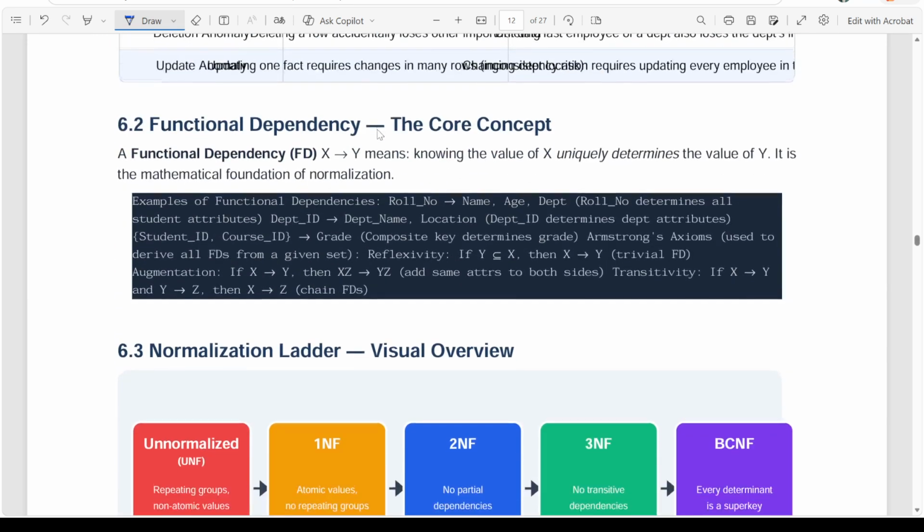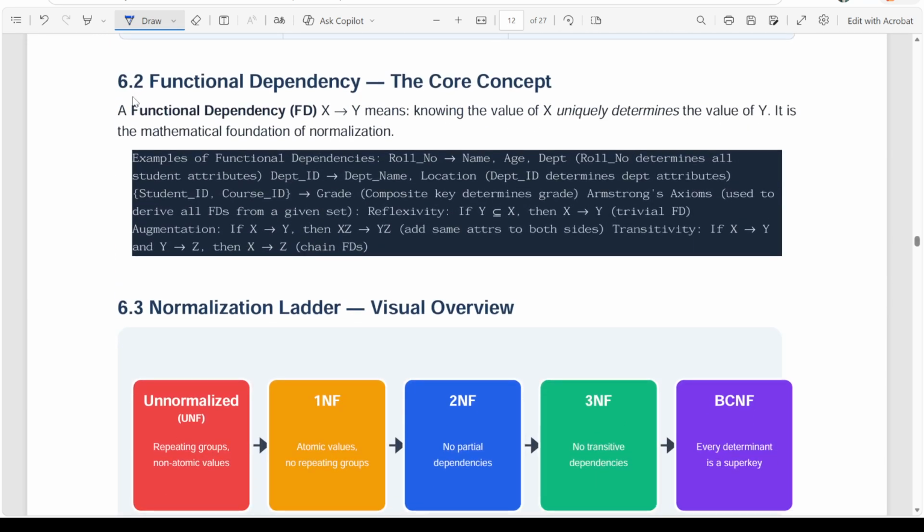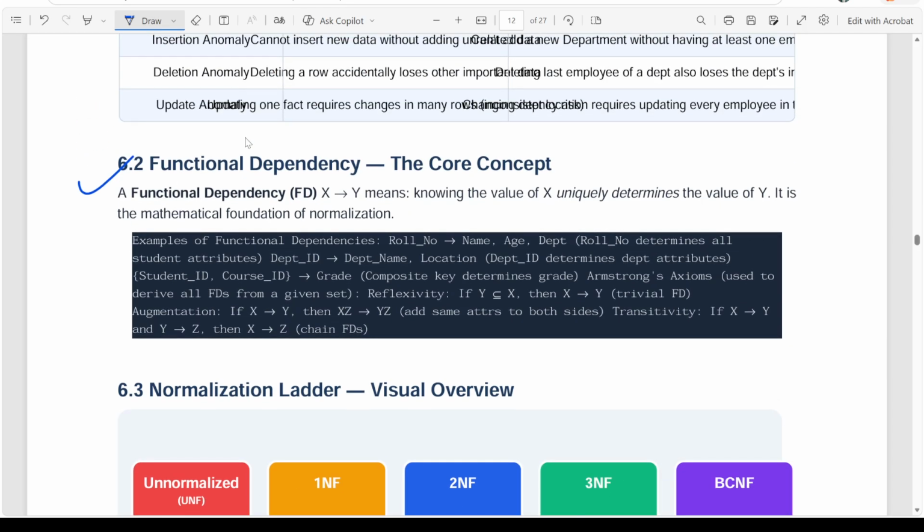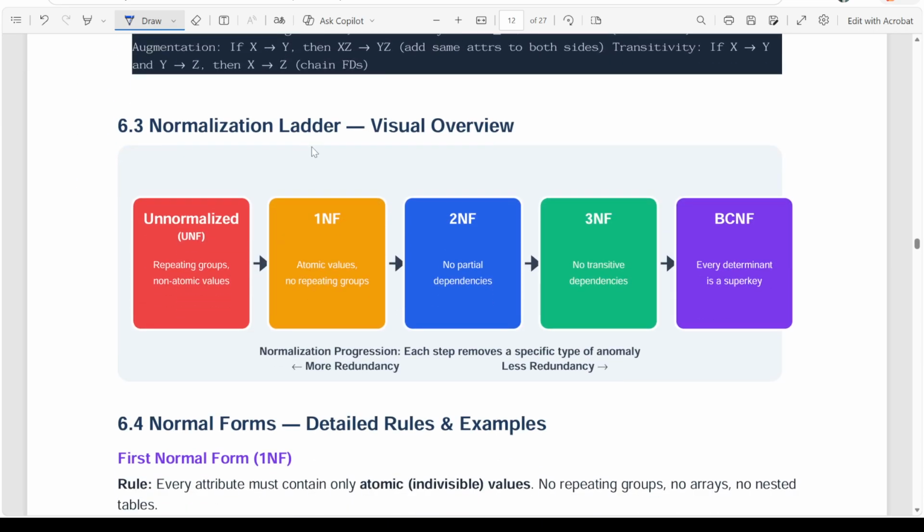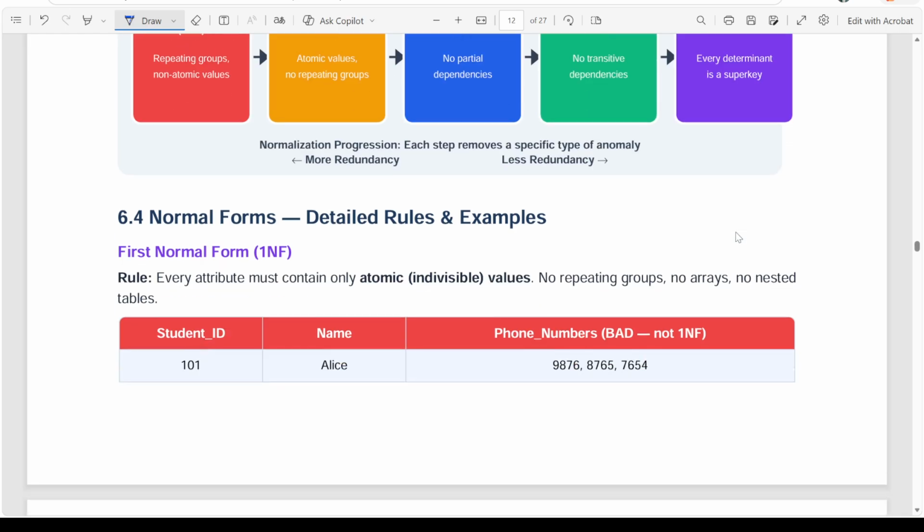Then also functional dependency. This is also a very interesting topic, and questions are also asked from this topic, so we are going to see this in detail too. See, unnormalized data, then first normal form, second normal form, third normal form, BCNF, all this.